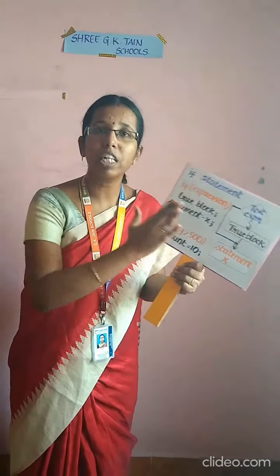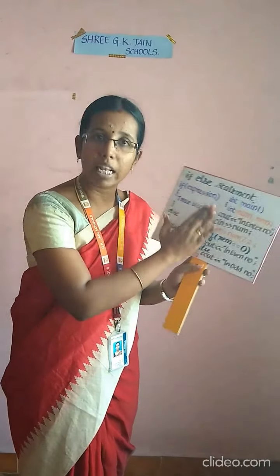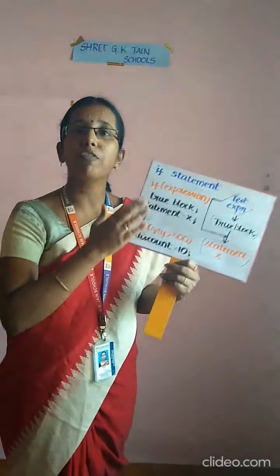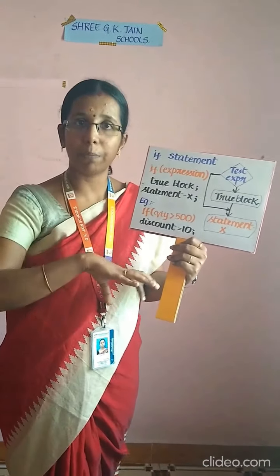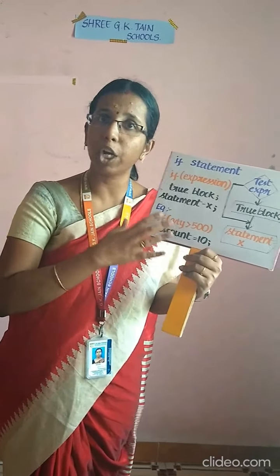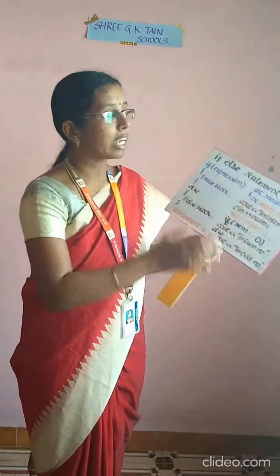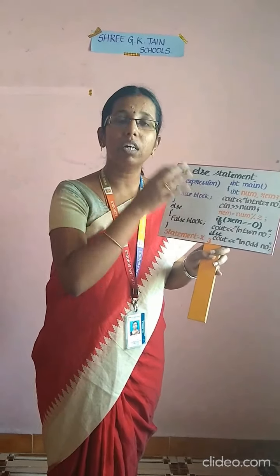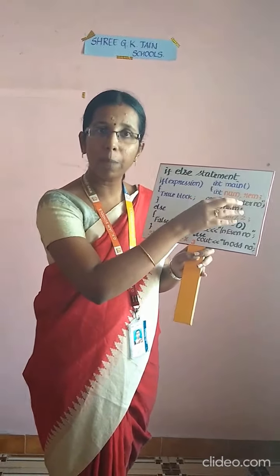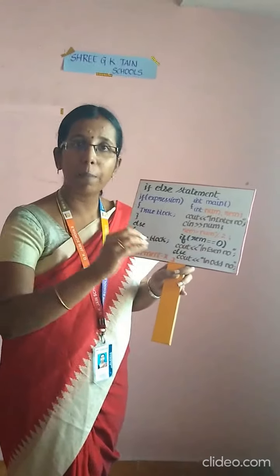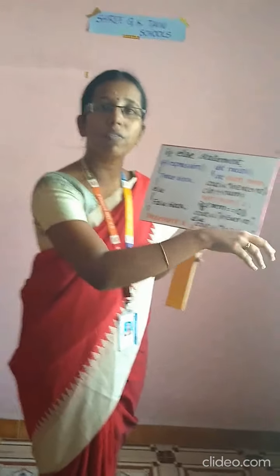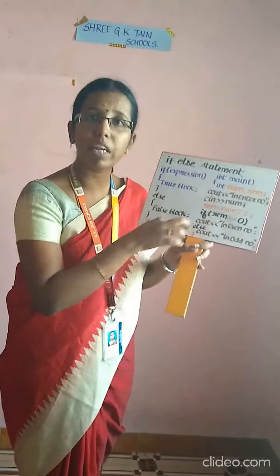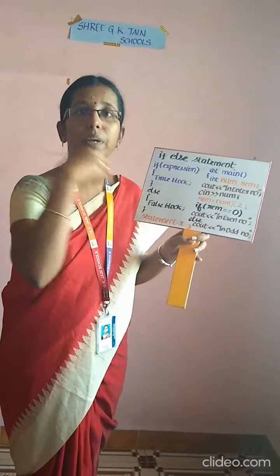So what is the difference between this if and this if else? If you have a false condition in a simple if, the if block will be skipped and no output will be displayed in your output console. But in the if else statement, if the condition you are giving is false, the control will be moved to the else block. Whatever statement you give in the else statement will be displayed in your output console.